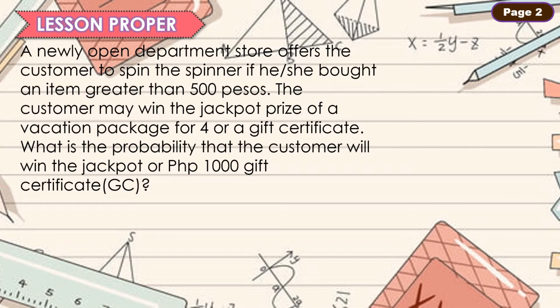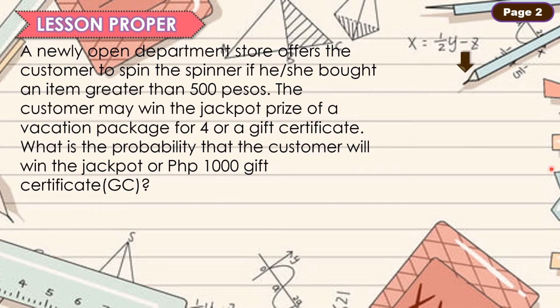A newly opened department store offers the customer to spin the spinner if he or she bought an item greater than 500 pesos. And if they did, the customer may win the jackpot prize of a vacation package for 4 or a gift certificate. What is the probability that the customer will win the jackpot or the 1,000 peso gift certificate?